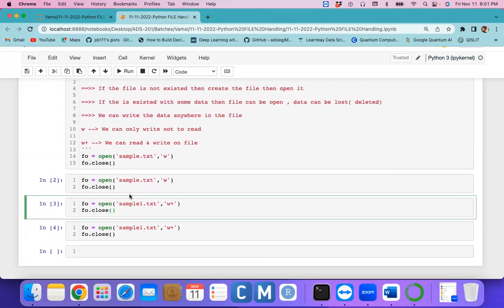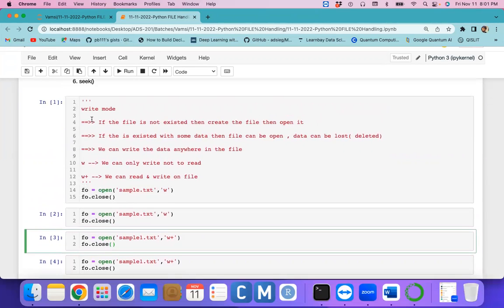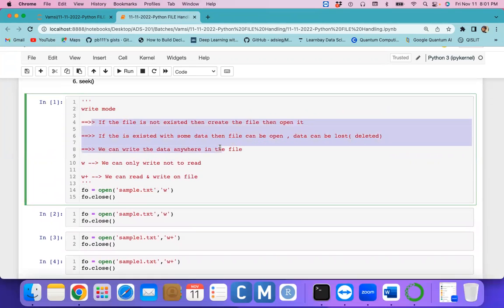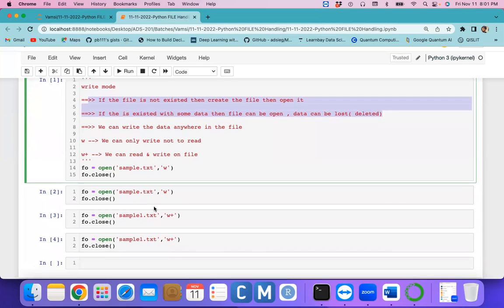Any questions? You said with the W plus, we can read and write, right? Yeah, that I will show you. As of now, we can try to understand the common things between the W and W plus mode. The common things are: if the file is not there, we can create it. If the file exists with some data, the file data can be lost. So by this time, both are the same.